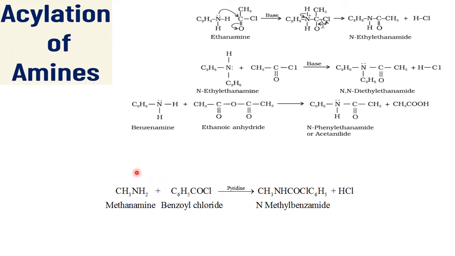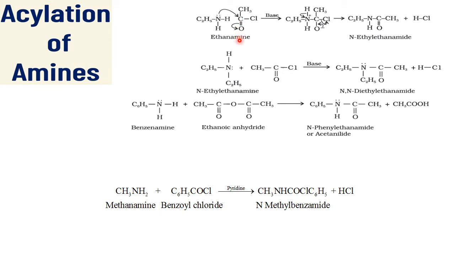After alkylation, this is acylation. I told you amines are highly reactive. Why? Because of that lone pair of electron on nitrogen plus the groups attached to the nitrogen. So that's why they are a reactive species. Just now we have seen the alkylation. Now this is acylation. So what is the acyl group? CH3CO is called the acyl group. So this group is attached here.